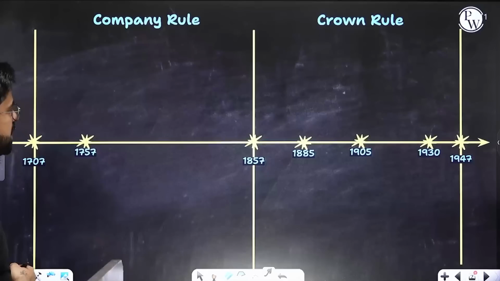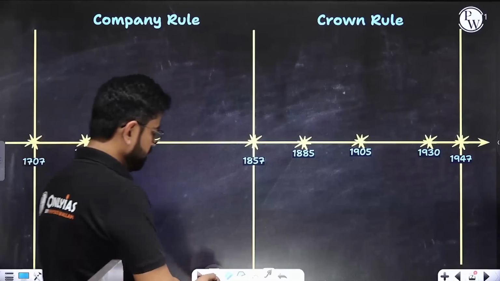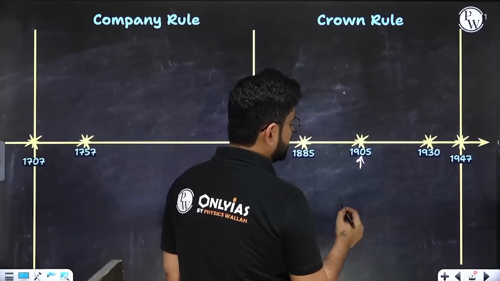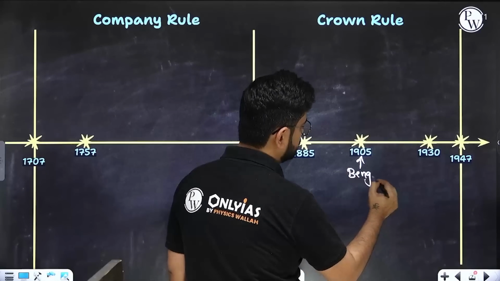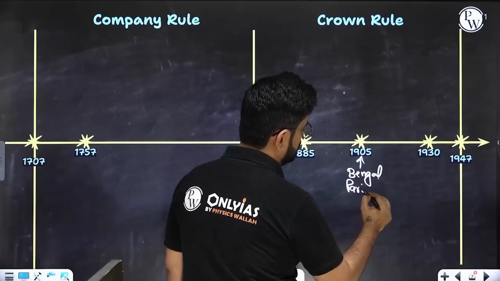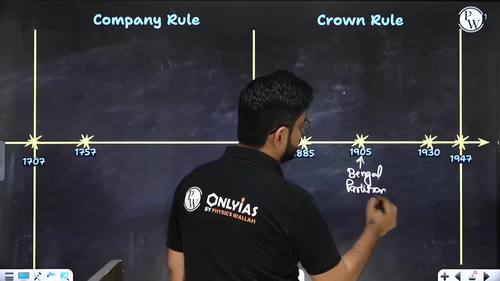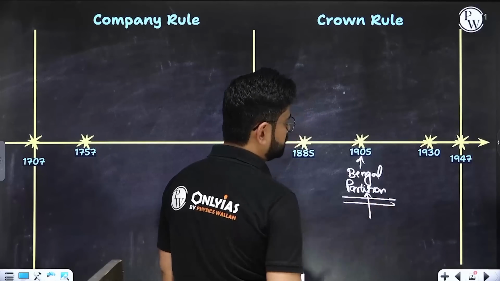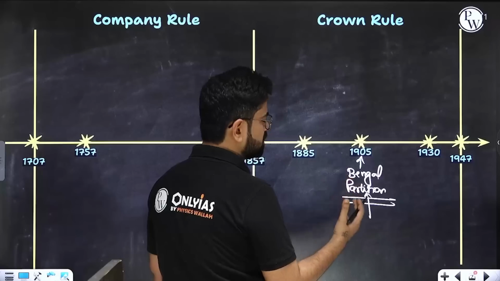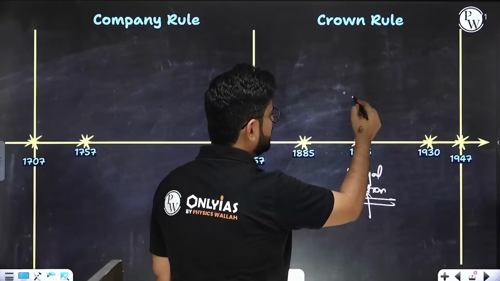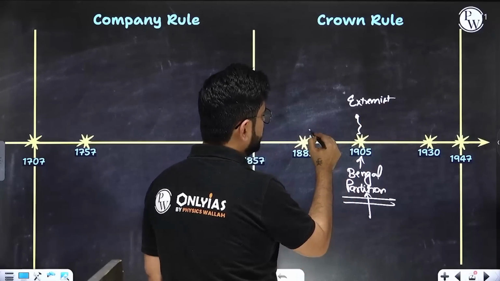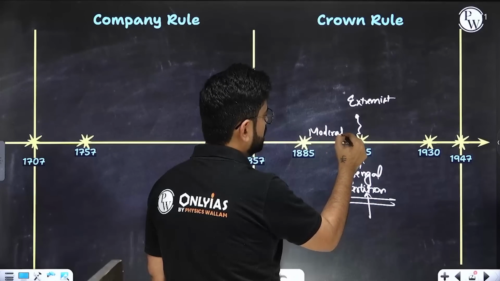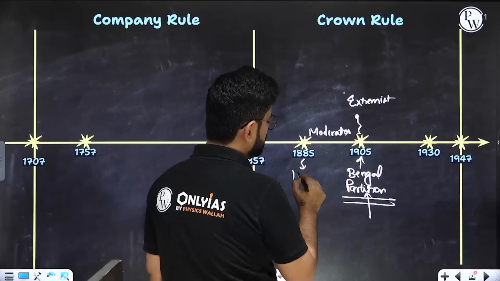So Indian National Movement. Basically we'll be starting the story from 1905, that is the Bengal partition. And this was basically the act of Lord Curzon. He wanted to challenge the Bengal nationalism. And from here we see the rise of extremists. Earlier Congress was dominated by the moderate leaders. And 1885 was the formation of the Indian National Congress, right?